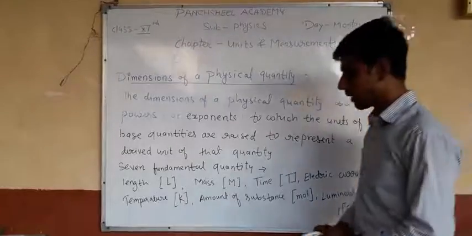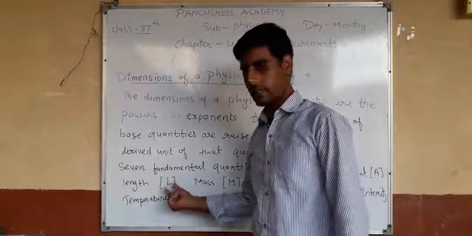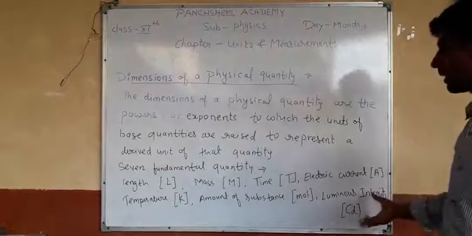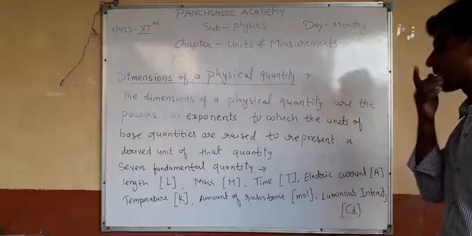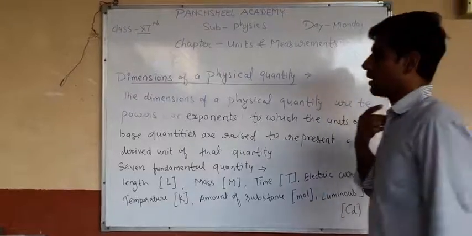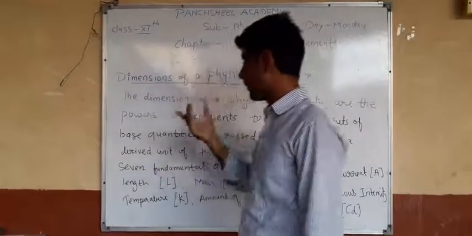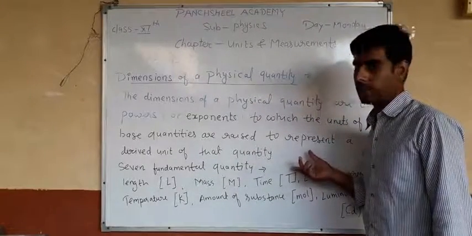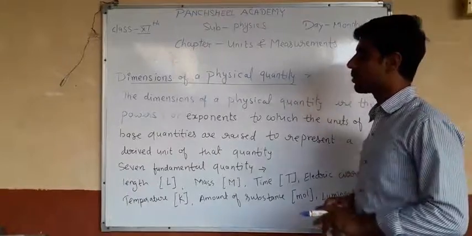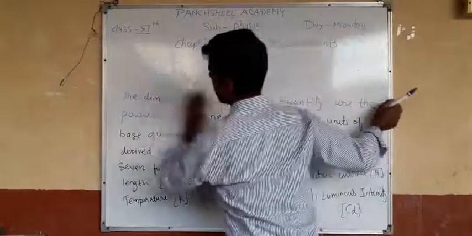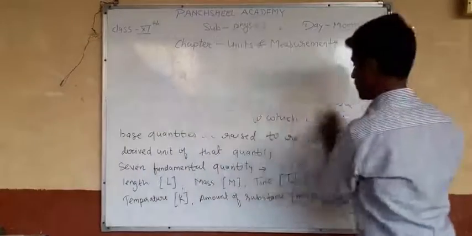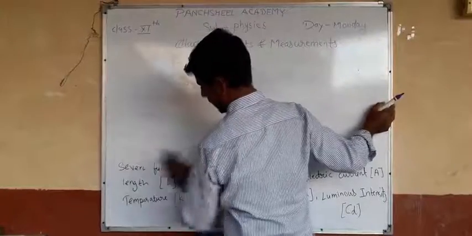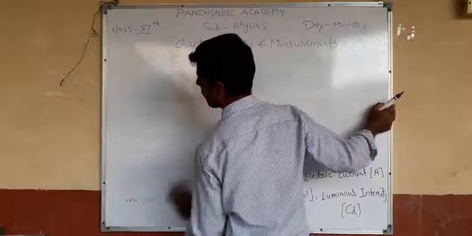So all these quantities which are written in this form are written as dimensions. On the basis of this, we write the dimensions of derived quantities and base quantities. So first of all, we take some examples and write their dimension formulas.